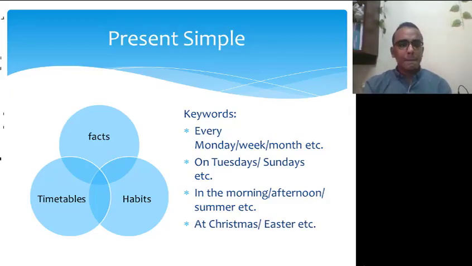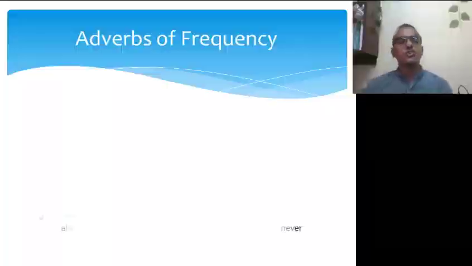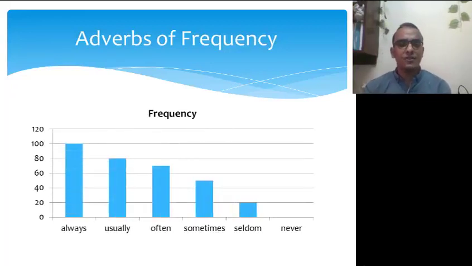Good. Here we are going to know more about the adverbs of frequency. Do you see this here? Always 100%, usually 80%, often 60 to 70%, sometimes 40 to 50%, seldom 20%, never 0%. So what's the main meaning of this slide?